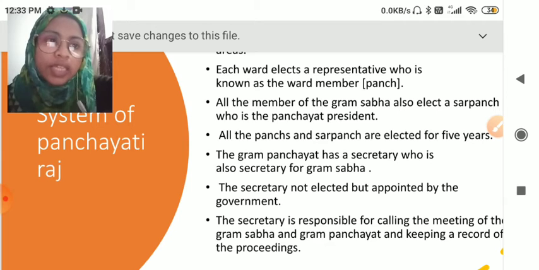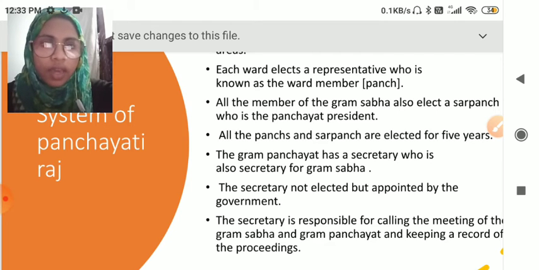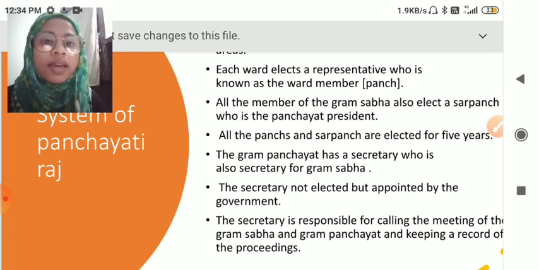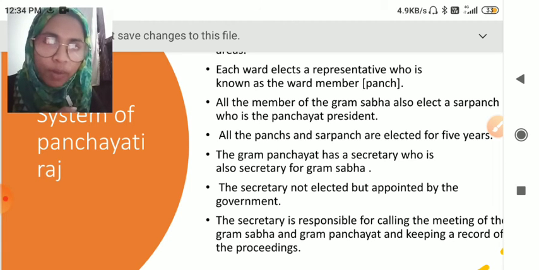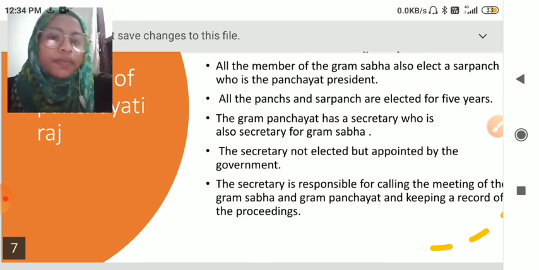Then the Gram Panchayat has a secretary who is also the secretary of Gram Sabha. So in the Panchayati Raj system, we find a sarpanch and other ward members who are called panch, and besides these leaders, one person is common to the Gram Panchayat and Gram Sabha, who is the secretary. The secretary is not elected by the people, but appointed by the government through some examination process.